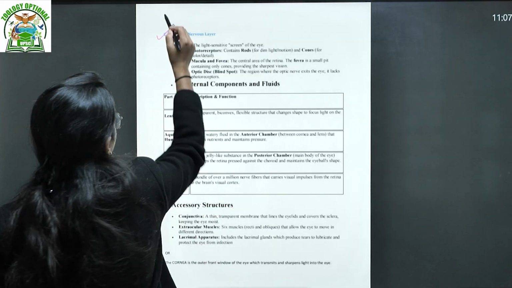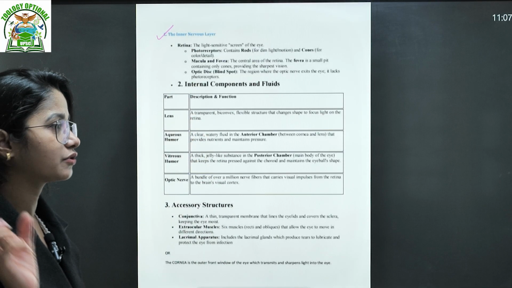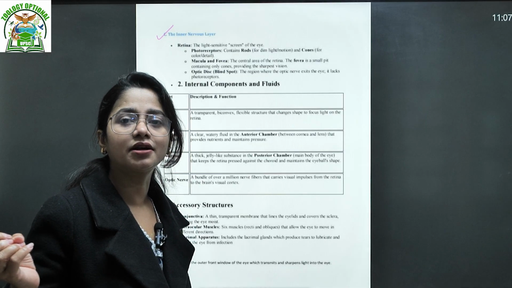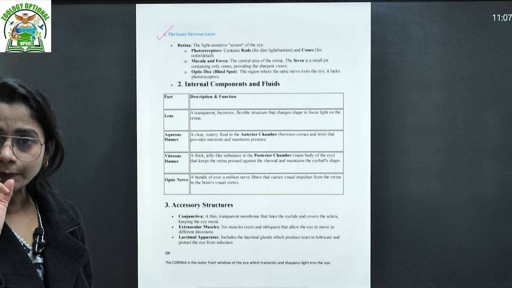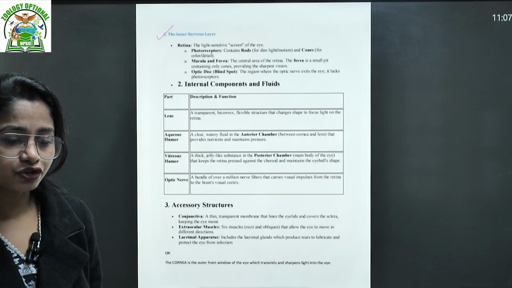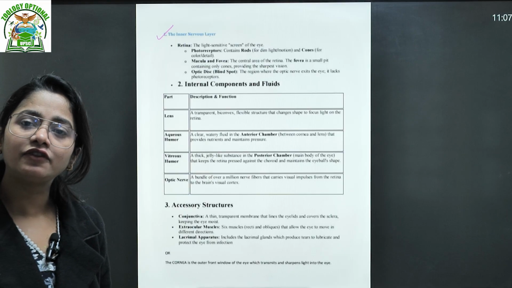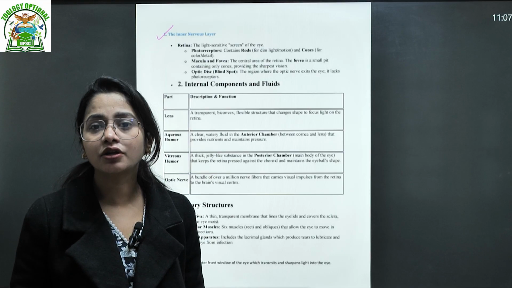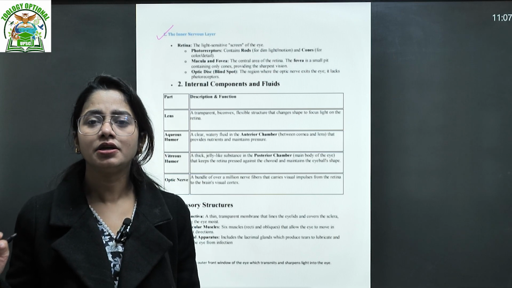What is the inner nervous layer? That's how you write the structure. It's not that you just mention the structure of the eye and start writing randomly. Divide your answer in a very simple, specified way, so that when the examiner checks your copy, he or she gets to know that you have a very good understanding of the topic or concept, because you divided the concept in an easy way.